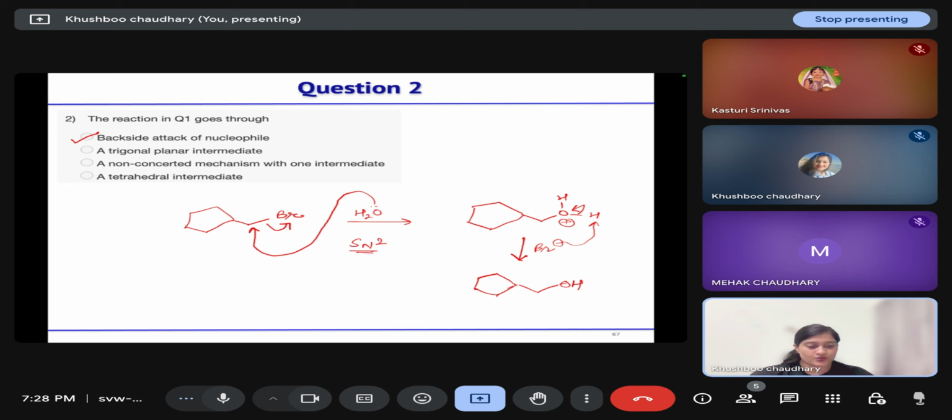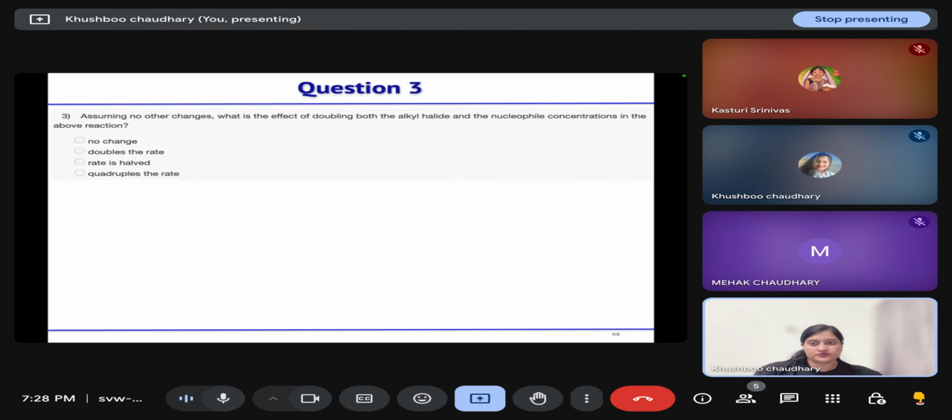Yes, madam. Okay. Now, assuming no other changes, what is the effect of doubling the alkyl halide and nucleophile concentration in the above reaction? It is an SN2 reaction.